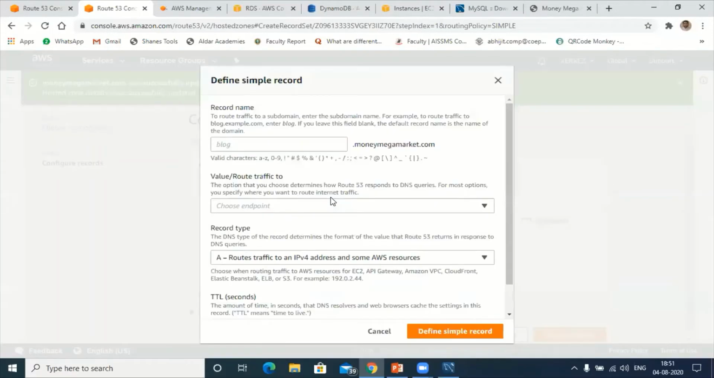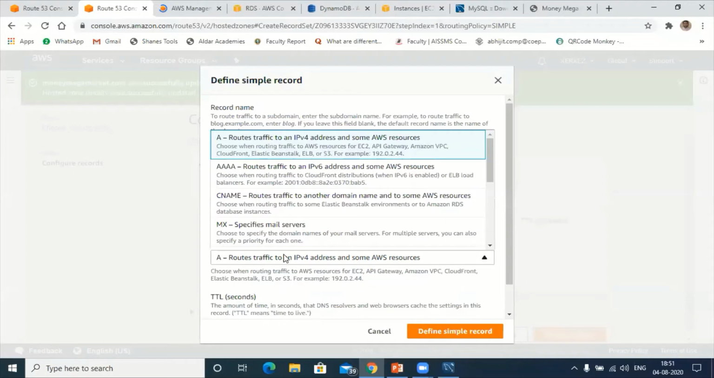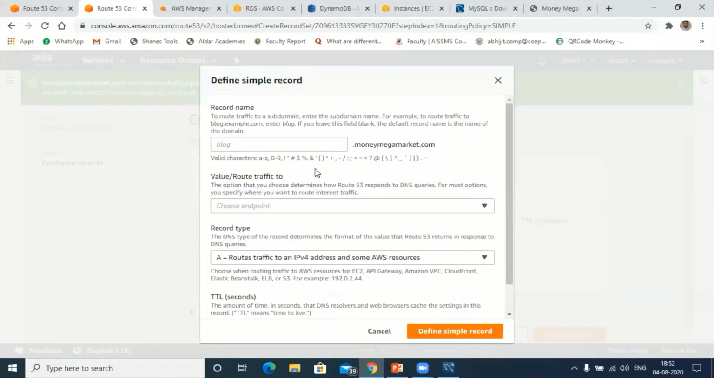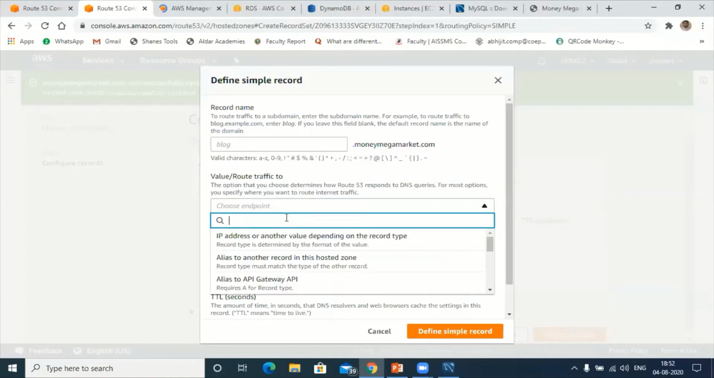Here you need to give the name for your record. First, I need a record, which is IPv4. A routes traffic to IPv4 IP addresses. So I will select A record. Next, choose IP address. There are many options here, so I will choose IP address.